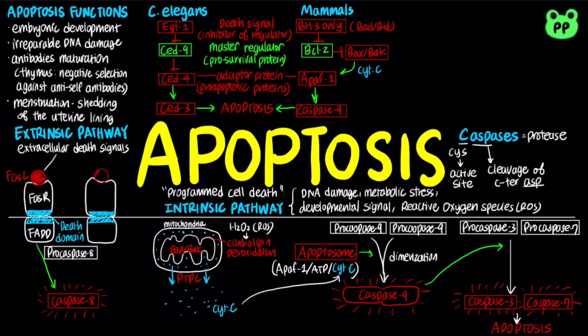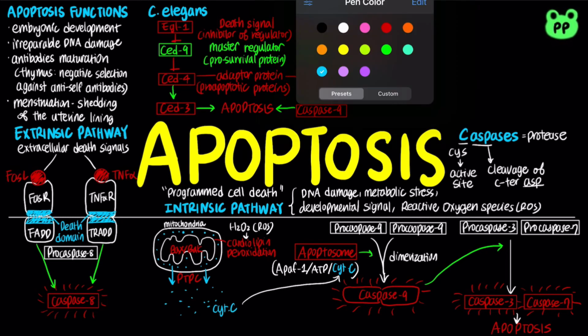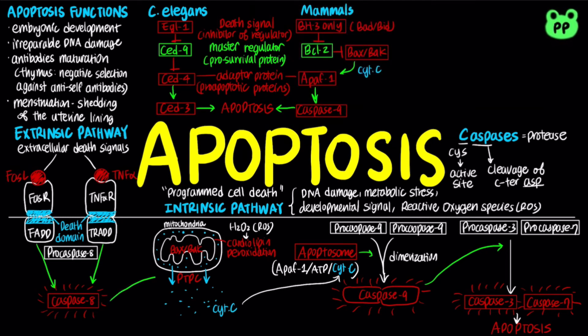Similarly, the death signal TNF-alpha, which stands for tumor necrosis factor alpha, binds to TNF receptor, triggering interaction of the death domain with TRADD, which stands for TNF receptor-associated death domain. TRADD also activates the cytosolic protease caspase 8. Active caspase 8 can trigger the release of cytochrome C from mitochondria, resulting in apoptosis through caspase 9. Caspase 8 can also directly activate caspase 3 and caspase 7 to trigger apoptosis.